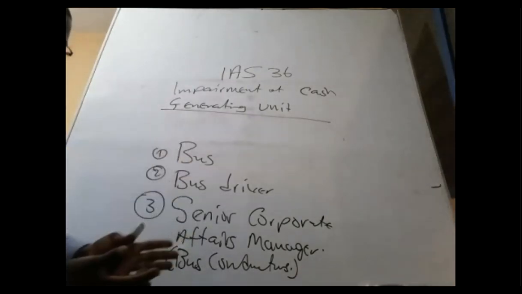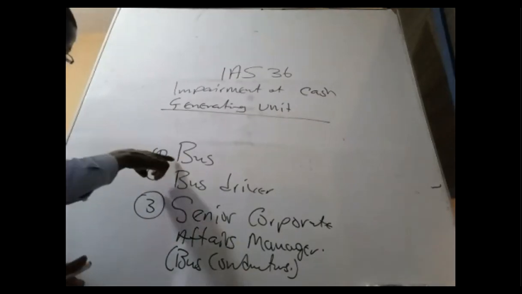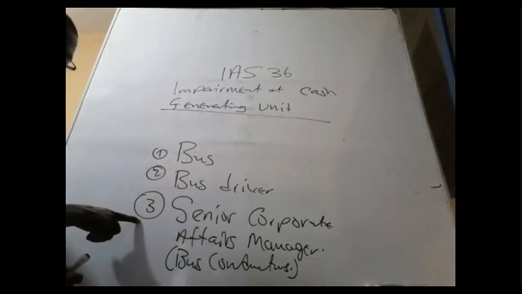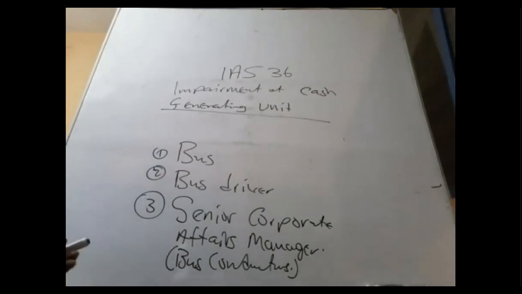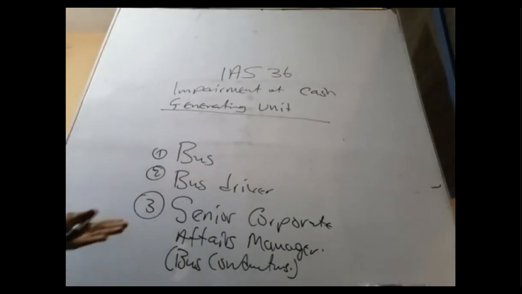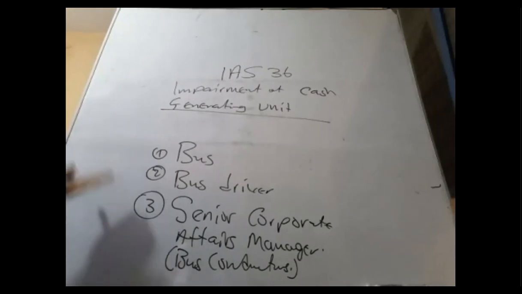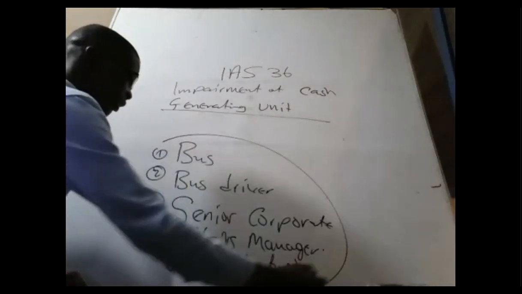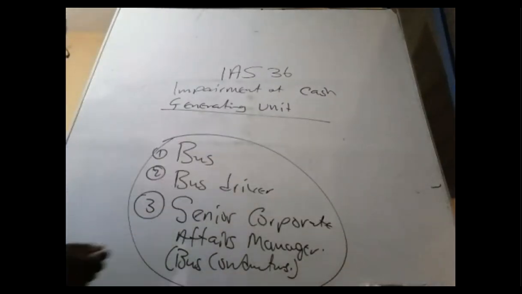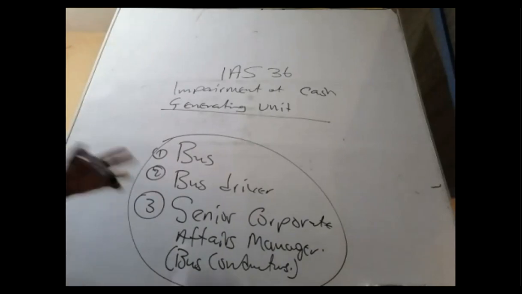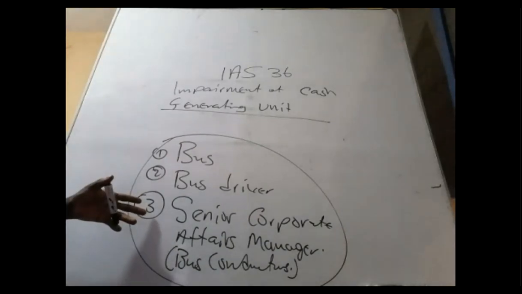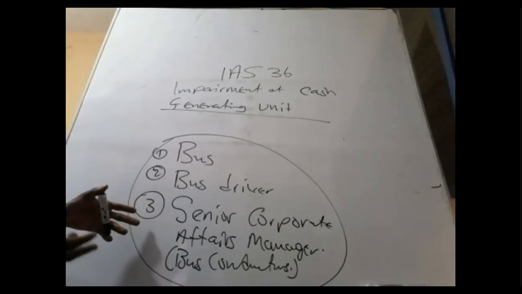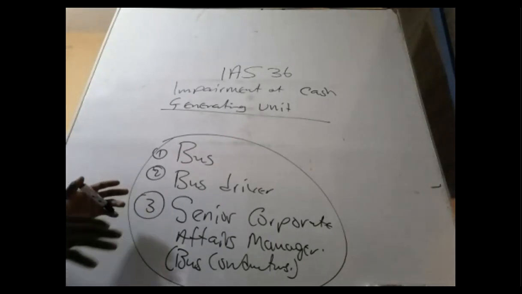These three come together to produce a cash flow. There must be a bus, there must be a driver, and there must be a conductor before the money will come in. Even if the bus is driverless, probably there's someone controlling the bus in-house, and that person is the driver, just that he's not in the bus. So how do we impair them? All of them come together before they can produce what? Cash flow. None of them produces cash flow on its own. So how do we impair such assets? That is today's session.